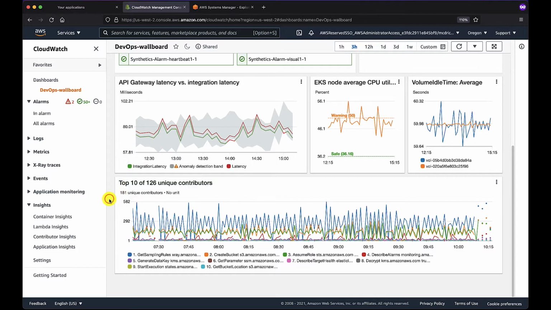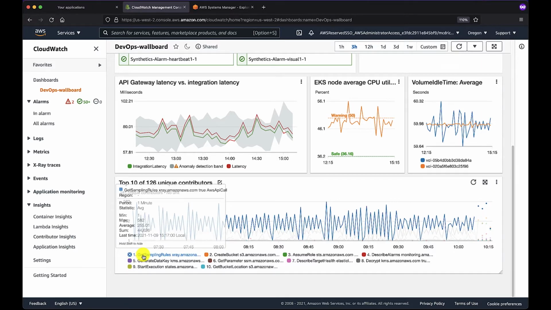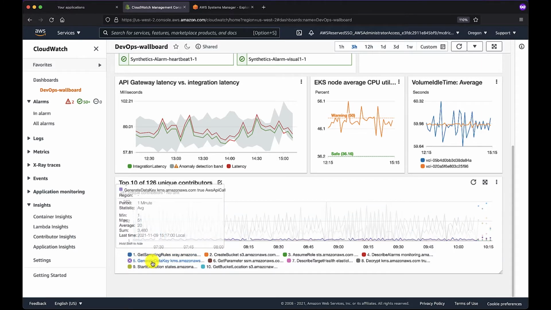We can also easily graph the activity across the AWS API control planes themselves. In this particular account, we can see that there is a high degree of activity related to X-Ray samples. We're also generating data keys using KMS. We can visualize this data quite easily, and we can share this with a wider audience.